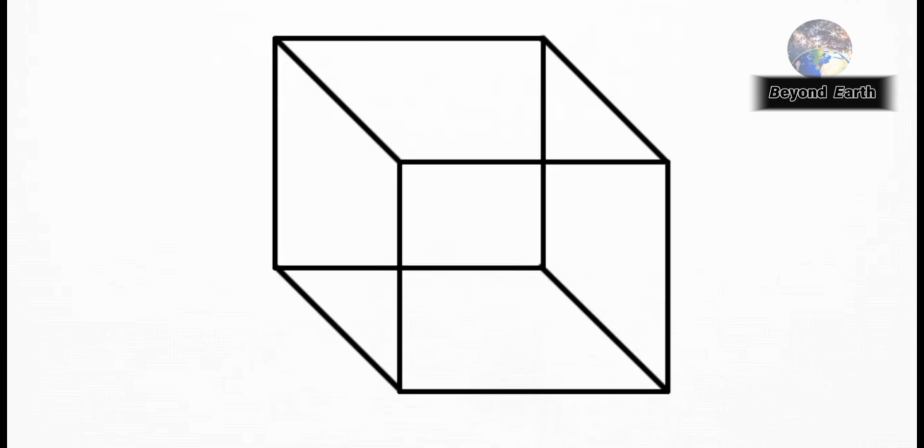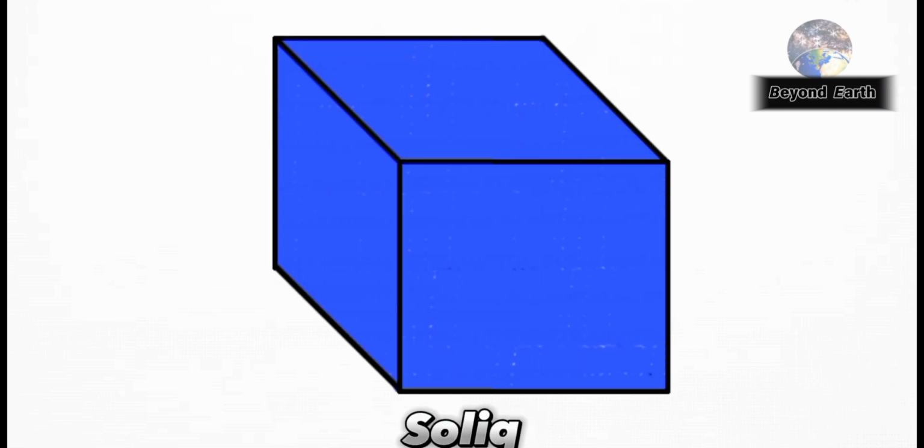For example, if we have a closed box with an internal empty space of 1 cubic meter, it means we can store 1 cubic meter of matter inside this box, whether it is gas, liquid, or solid.